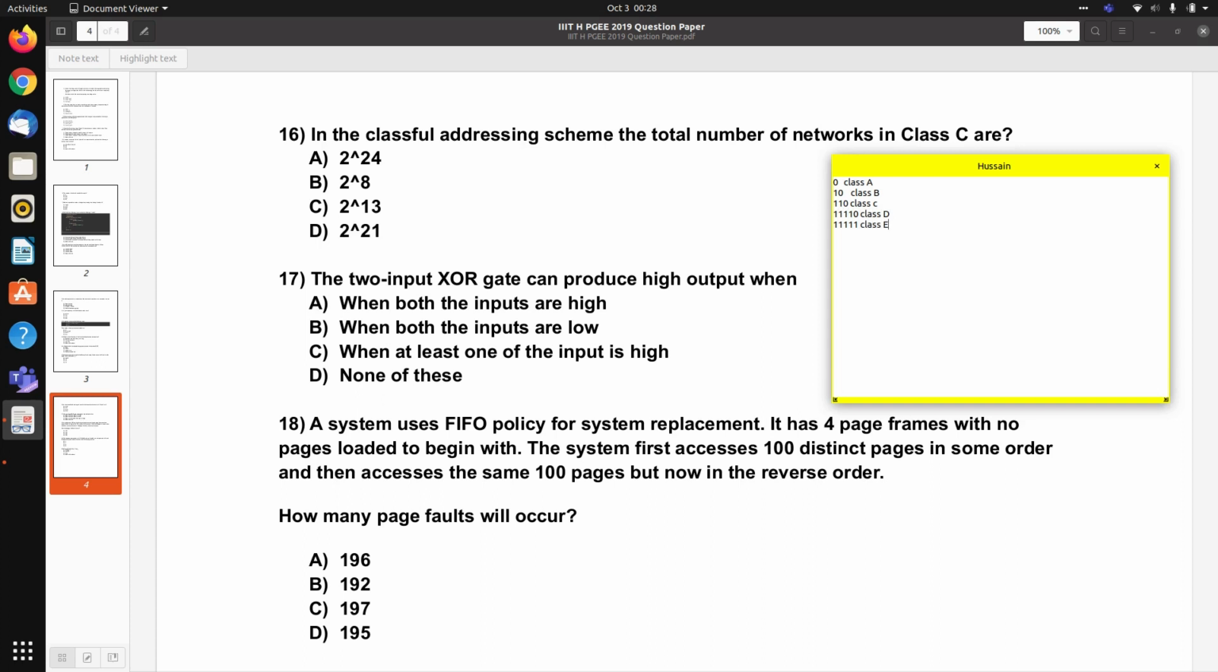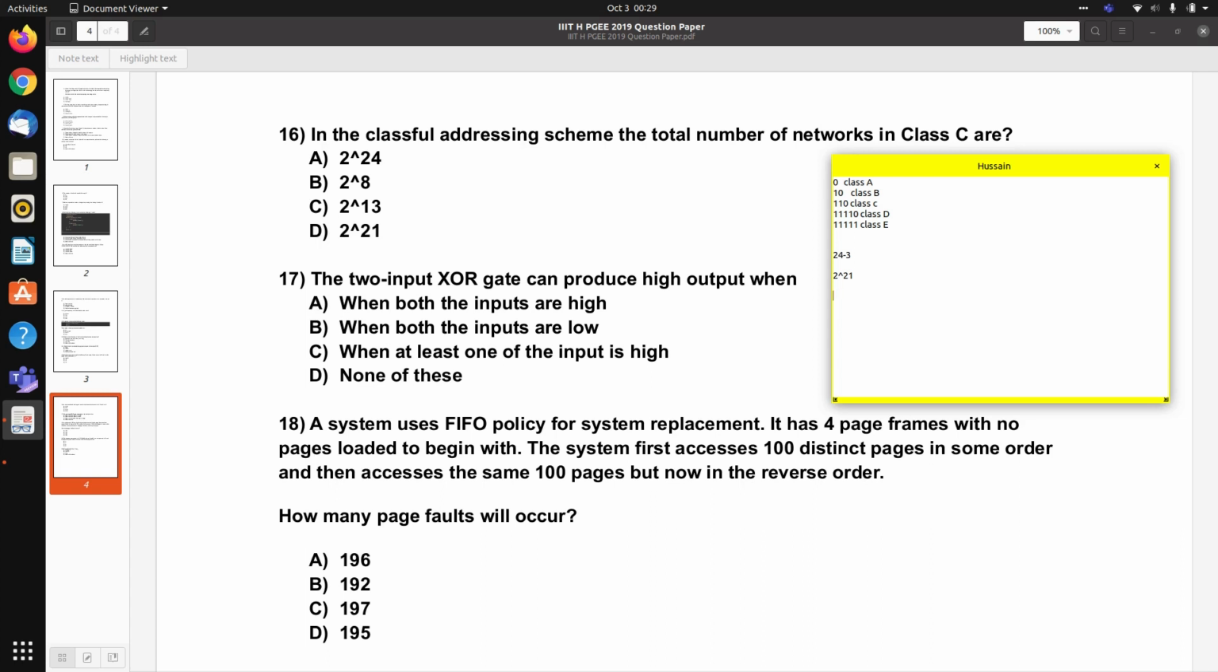So these bits are used to identify which of the networks a particular IP belongs to. So for class C, we are reserving 3 bits to identify it. Okay, 110. So the total number of networks possible would be 24 minus 3, so 2 power 21, because the remaining 8 bits will be used for the host part. Okay.